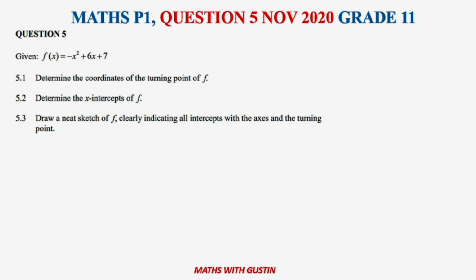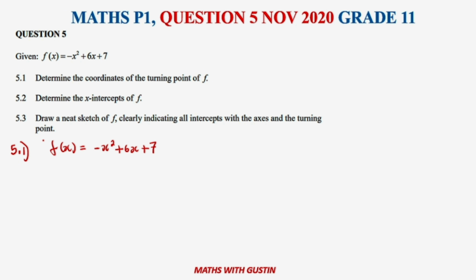Let's have a look at this question 5. It was a function question. It's a parabola, and it was divided into 5 questions. Let's have a look at 5.1. It said we need to determine the coordinates of the turning point. Because we're not in grade 12, we don't know the derivative. We are going to use our traditional formula of finding the x value first, then substitute it back into the original equation to get the y value of the turning point.